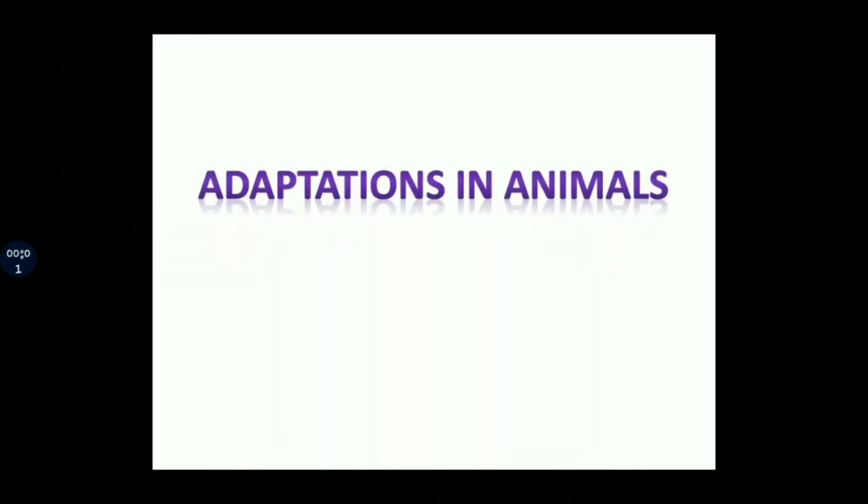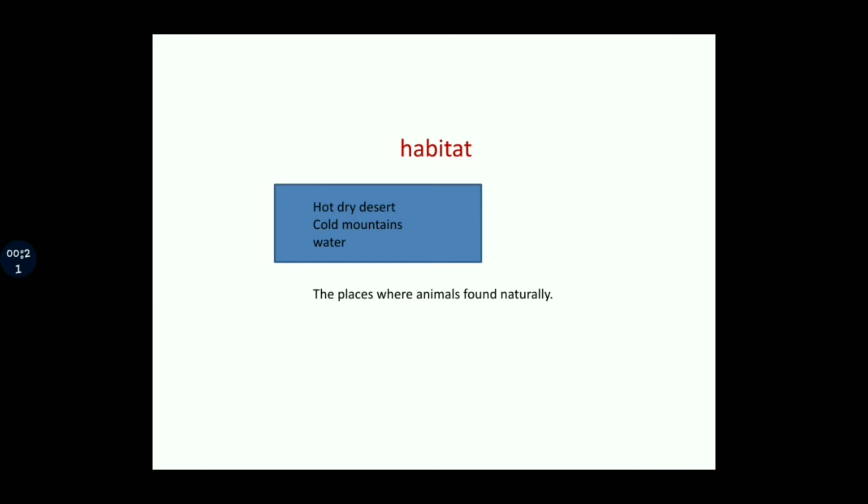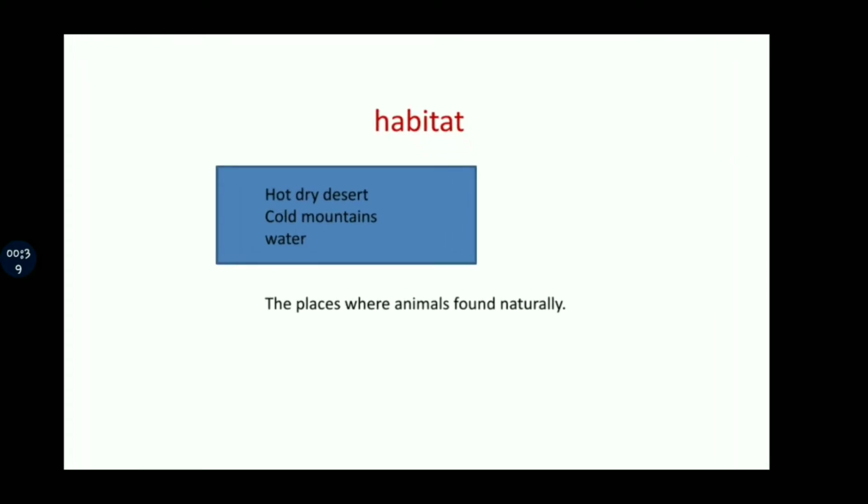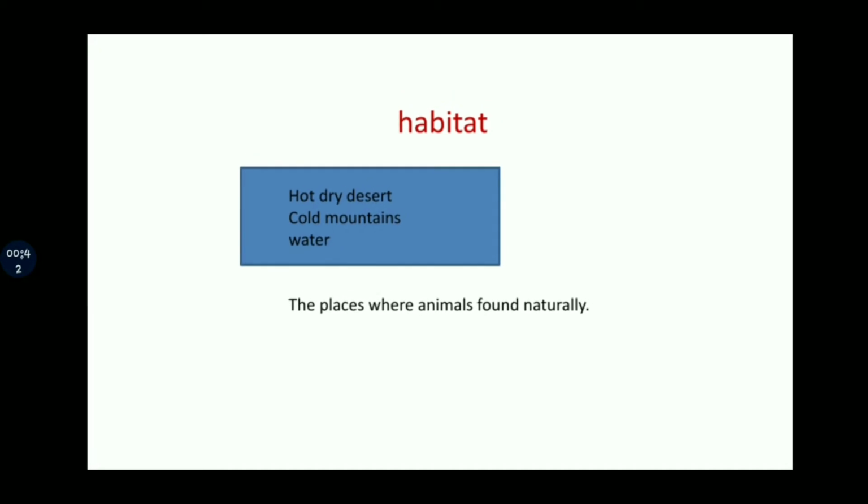Hello everyone. Today we are going to start with the next chapter, that is adaptations in animals. As you know, different kinds of animals are found in different parts of the earth. Some animals live in hot dry desert, some live in cold mountain, while some live in water. So this home or natural environment in which an animal lives is known as habitat. The habitat is a place where animals live naturally.